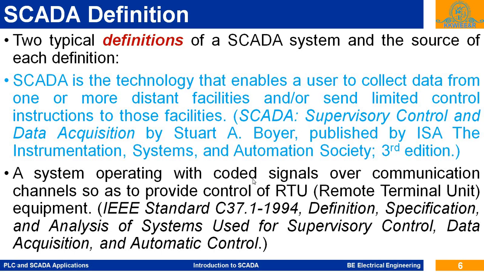There is an electrical signal, that electrical signal is coded, and this coded signal is sent to the central location, or the central facility, so that this signal cannot be decoded by the other system. So this is the definition by IEEE standard